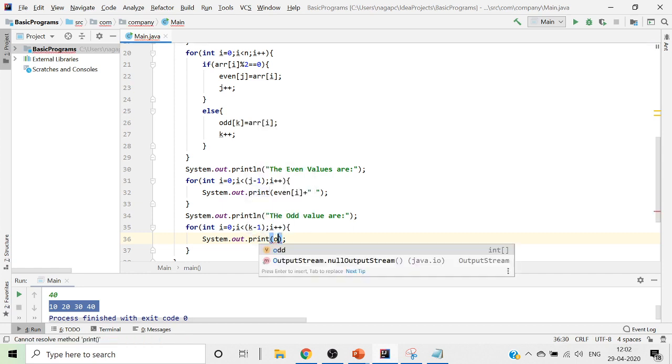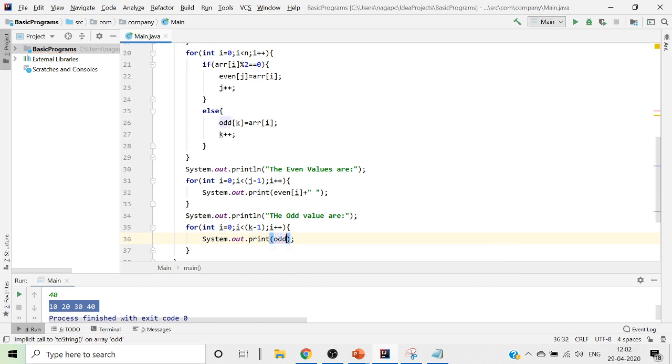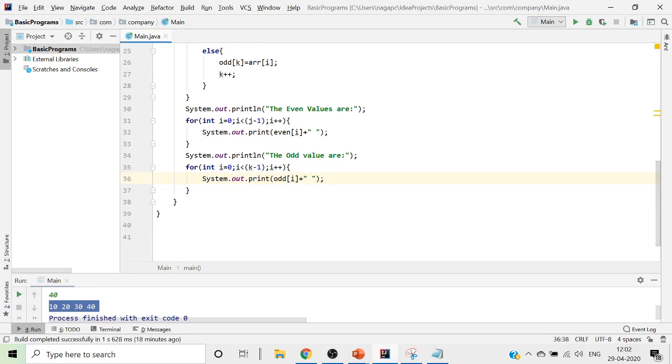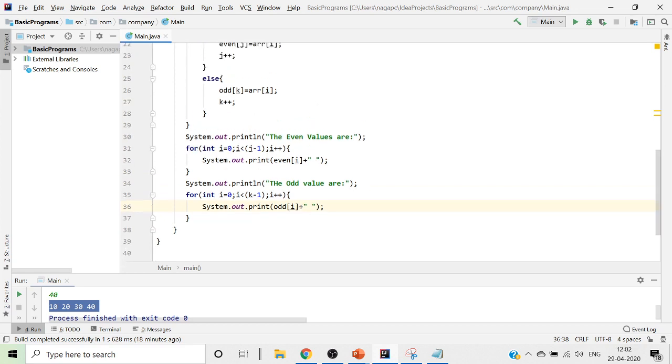I wanted everything in the same line, so I'm putting it as print, and I'll put i and then plus. I'll give some space so that the values have some space between them. So this is how you print your odd values, and this is how you print your even values.